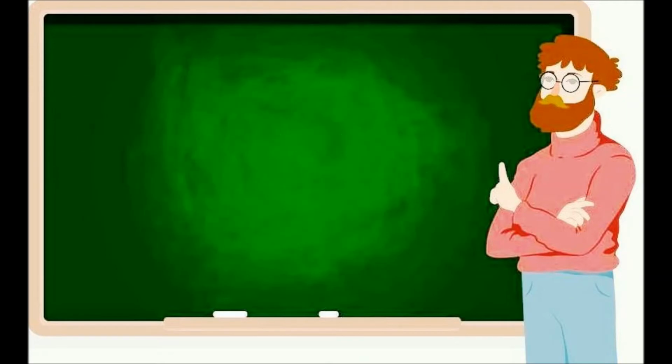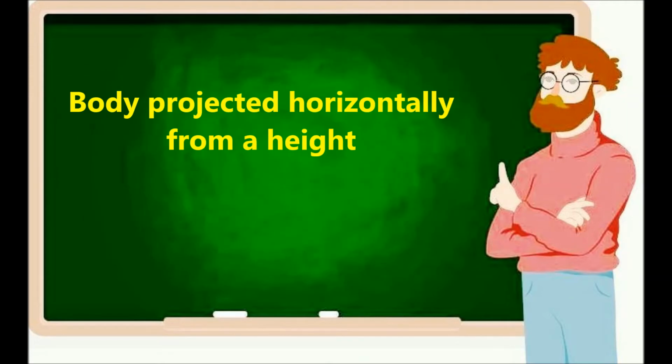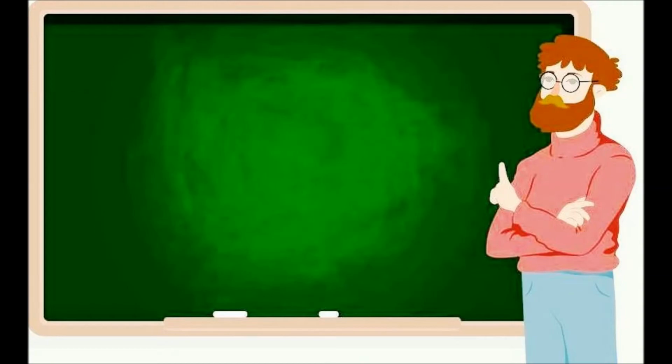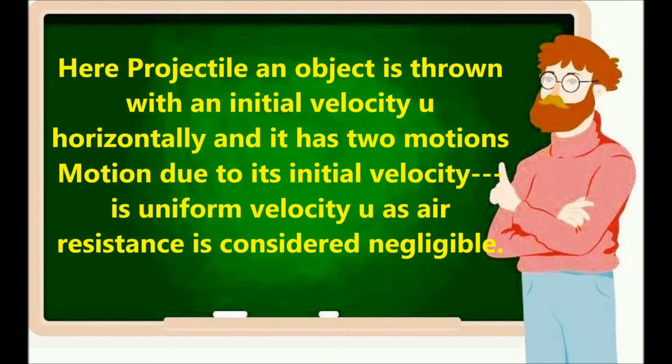Body projected horizontally from a height. Here, a projectile, an object, is thrown with an initial velocity u horizontally, and it has two motions. So what are the two motions? Motion due to its initial velocity is uniform velocity u, as air resistance is considered negligible.